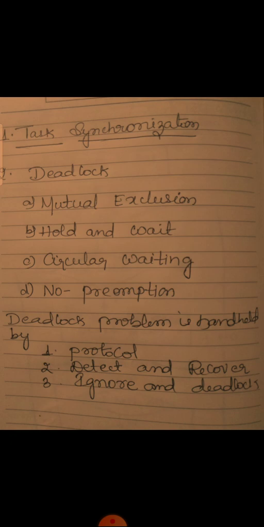What is starvation? Starvation is a resource management problem. It is not a solution, it is a problem where a process does not get the resource it needs for a long time because the resources are being allocated to other processes. Starvation is a situation in which a process waits for an event that might never occur in the system.